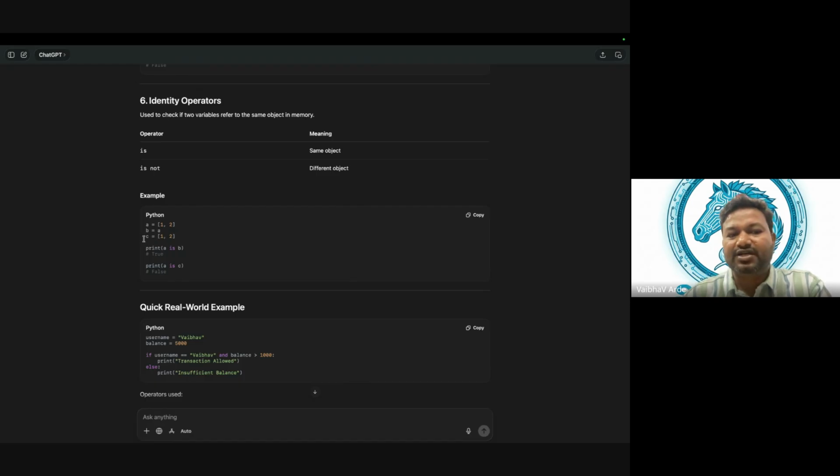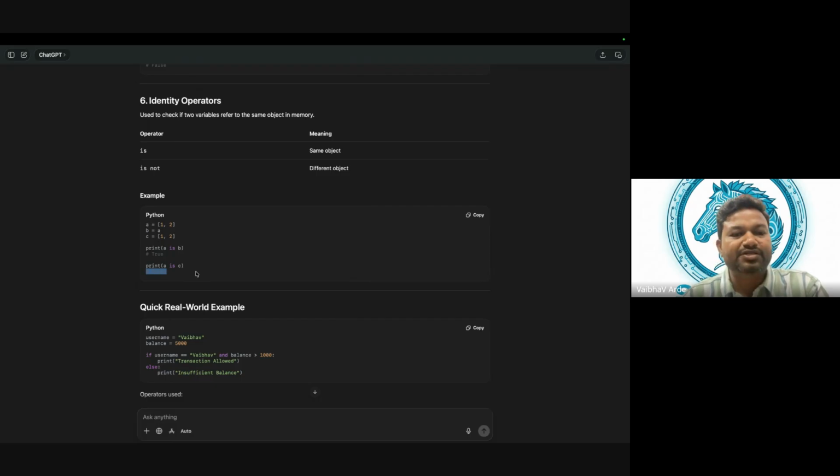When we are declaring C, this is also 1 and 2, but it has some different address in the memory. That's the reason the value in A is representing some address, and the value in C is representing some other address, and that's the reason A is C is false. Does that make sense?